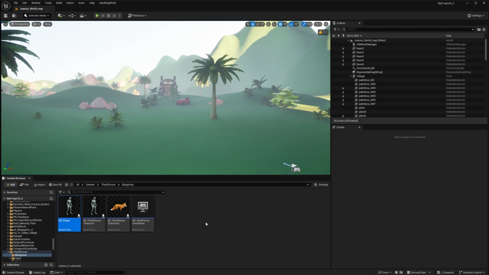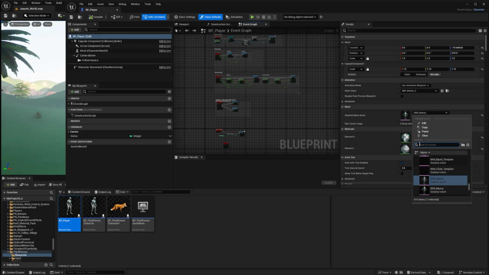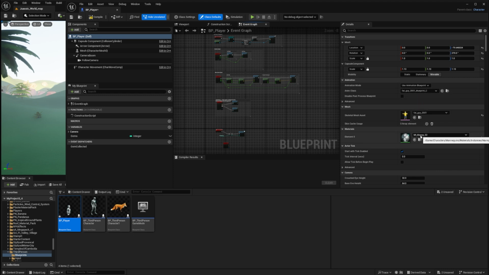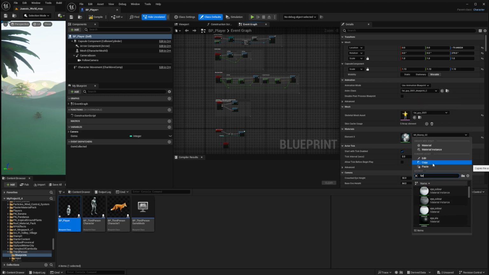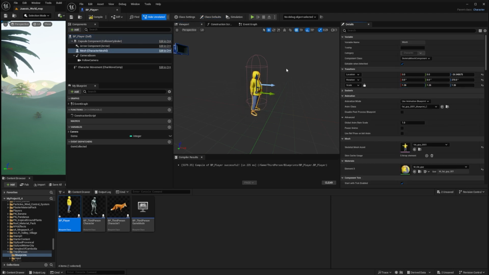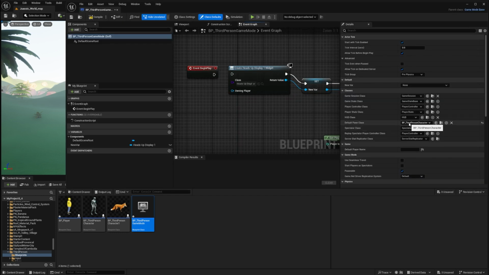I duplicated the blueprint, renamed it BP_player, and swapped out the skeletal mesh, animations, and materials. In the game mode blueprint, I changed the default pawn class to BP_player.